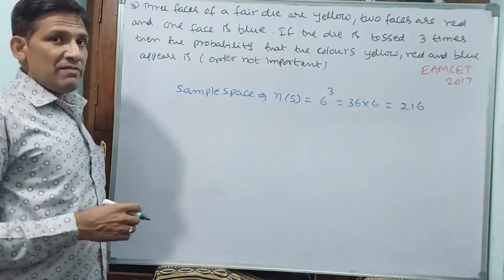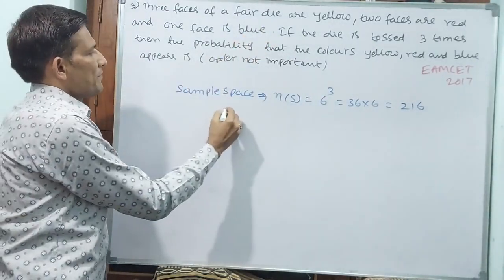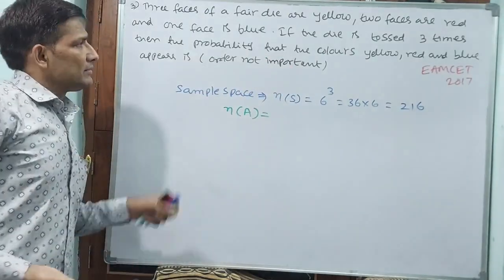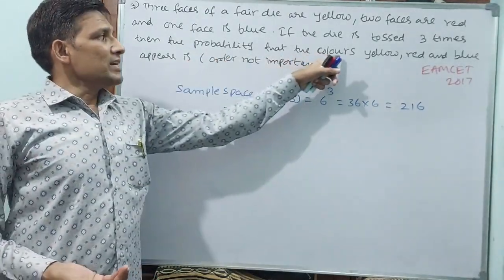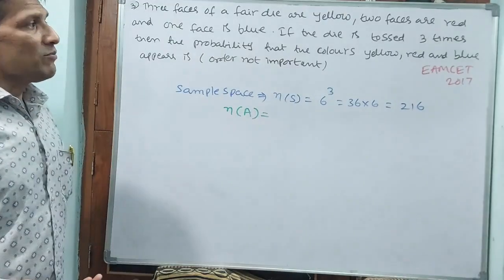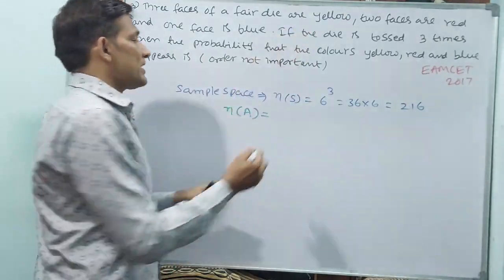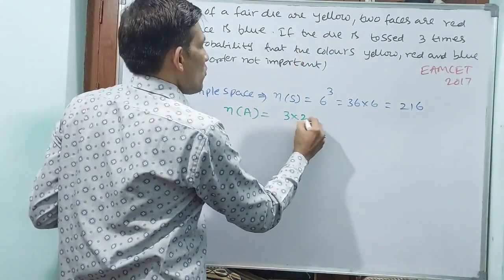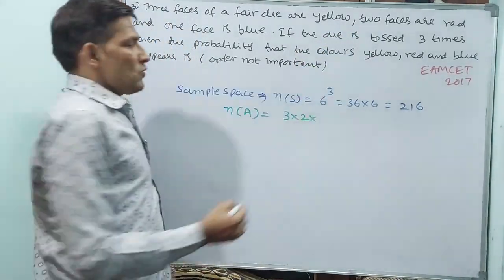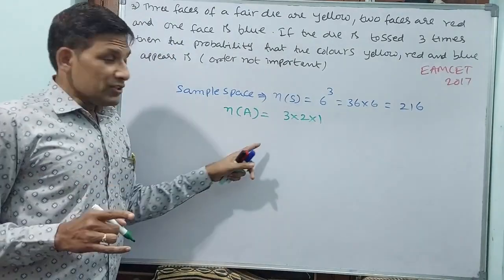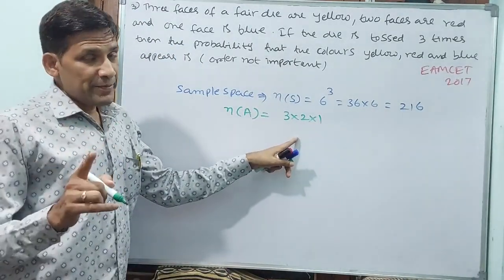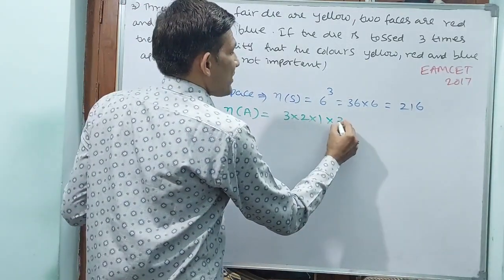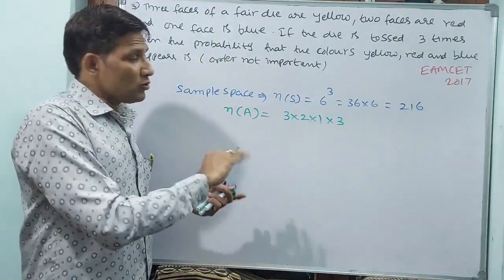Now the event, I will write directly, but here there is nothing to write. Probability that colors yellow, red, blue will come. See, yellow has 3 faces, for coming red 2 faces, for coming blue 1 face. But this is not for 1 throw, it is 3 throws. 3 throws means you are going to write 3, but the arrangements also you have to take, 3 factorial.